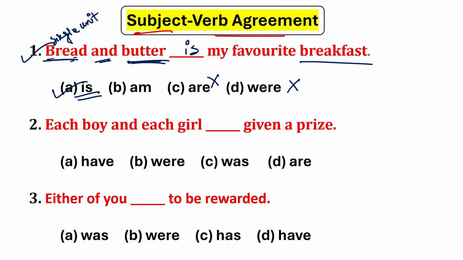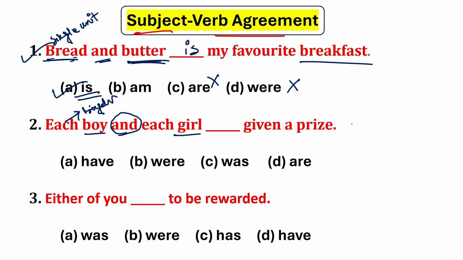Next one: each boy and each girl dash given a prize. Here two nouns, each boy and each girl, are joined with the conjunction and. Many learners become confused because there are two nouns joined by and. Normally when two nouns are joined by and, we use a plural verb. But this sentence is different because the word each is itself a singular subject.